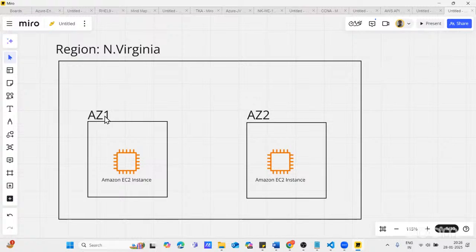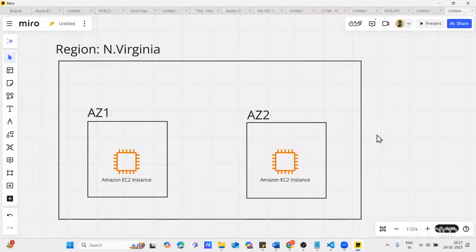If one availability zone is down because of any technical reason, another machine of that particular application is still available. So to provide high availability of your application, your scalable virtual machines must be in different availability zones. That's why we use multiple availability zones in a region.